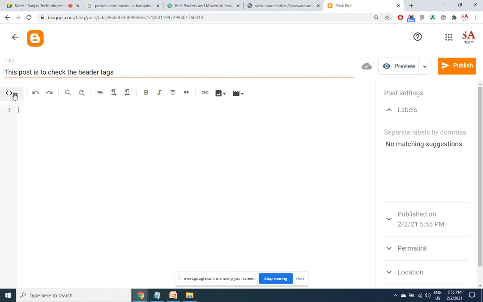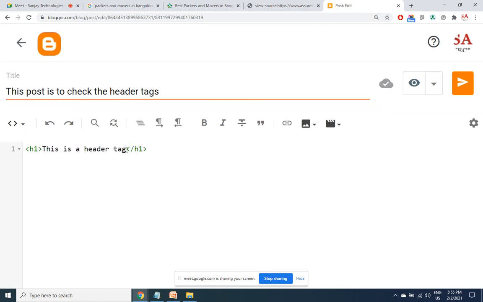So when I go into the HTML section, this is the HTML section. This is the syntax for the H1 tag. Alright, so likewise H2. Same structure, only the number changes here.